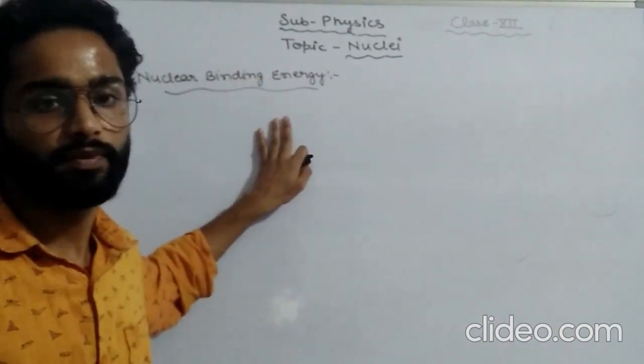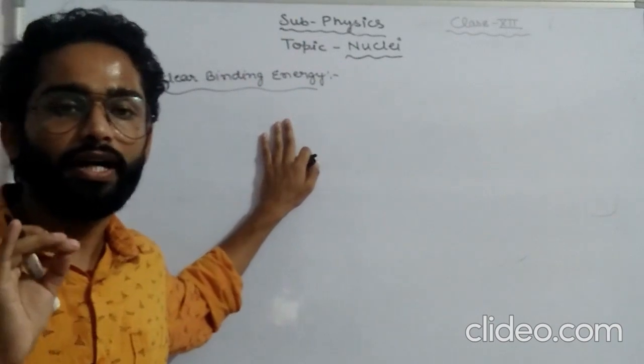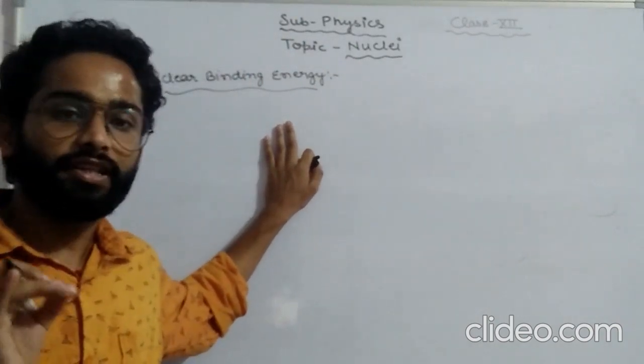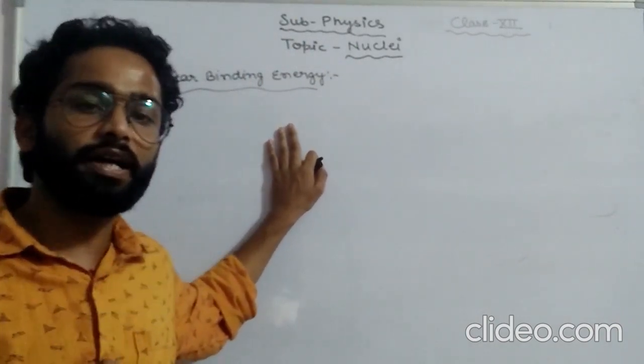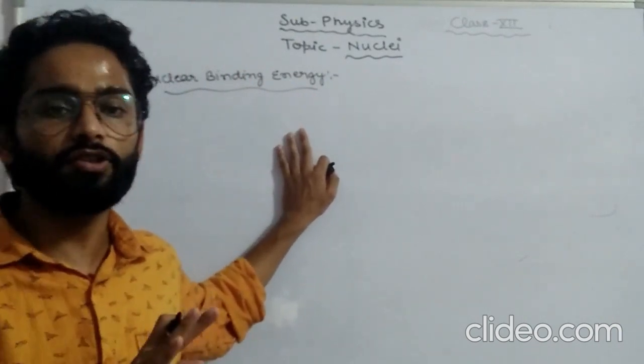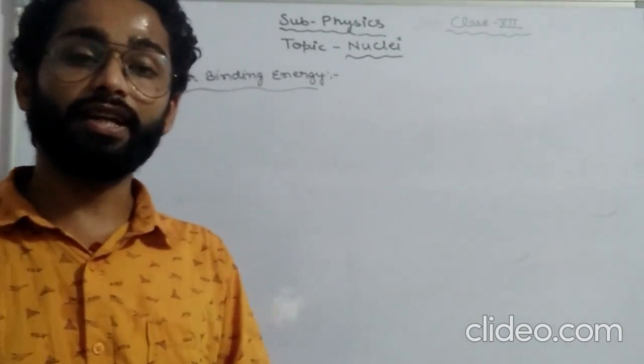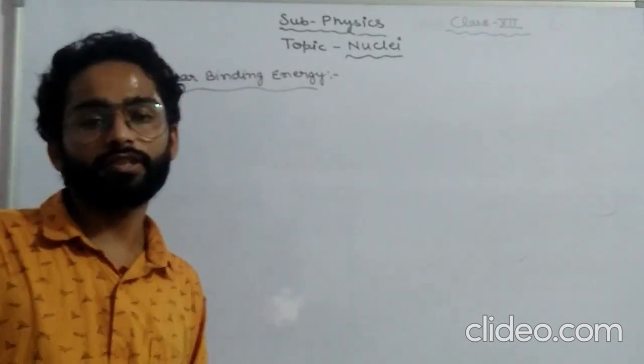Nuclear binding energy. Nuclear binding energy is the energy required to disintegrate the nucleus into its constituent particles. And what are the constituent particles known as? They are known as nucleons.